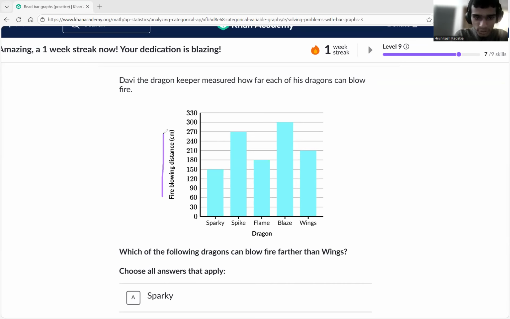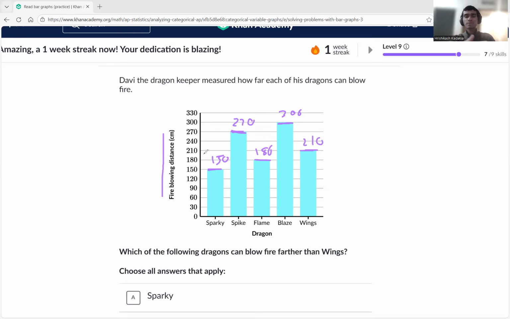Sparky is blowing at which height? 150. What is Spike doing? 270. Okay. Flames is doing 180. Now Blaze is doing 300, right? Yeah, 300. Wings is doing 210. Perfect. This one was kind of easy, and all the bars could be even something like that as well.